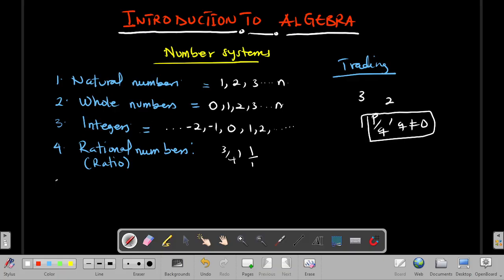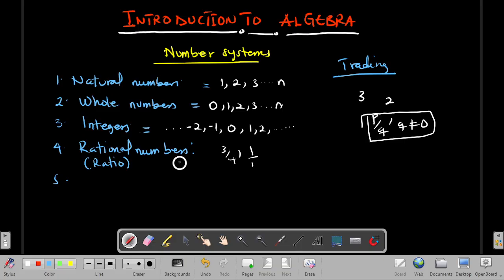Now let's go to the fifth set of numbers. After reaching rational numbers, scientists realized that there were some particular numbers which didn't satisfy the rational numbers, so that you cannot represent them in the form p over q, where q is not equal to 0.